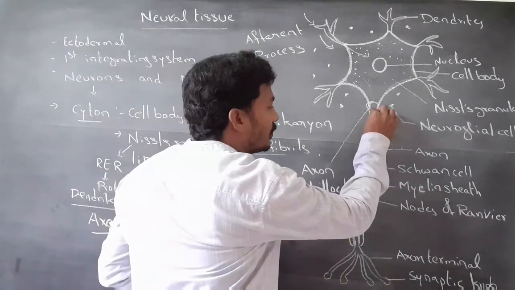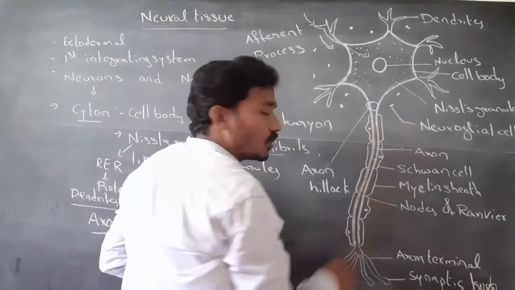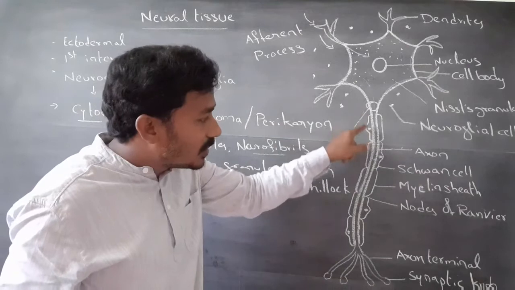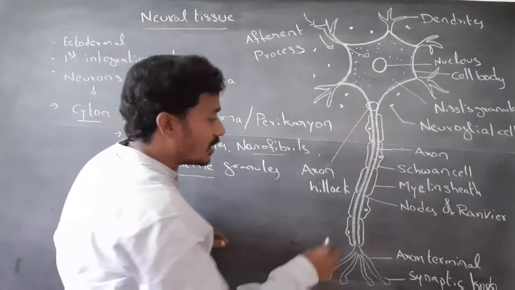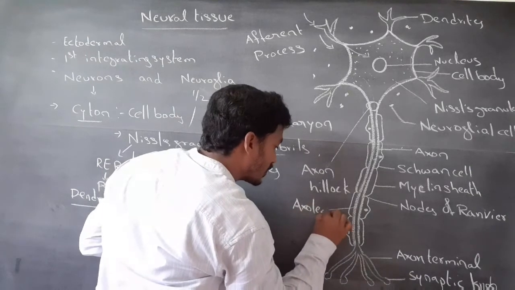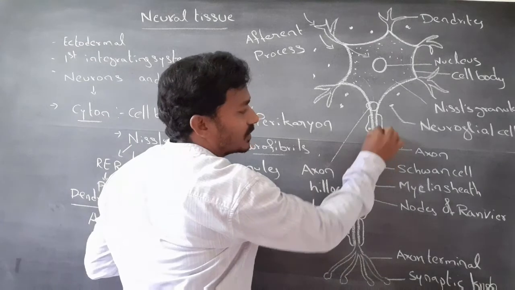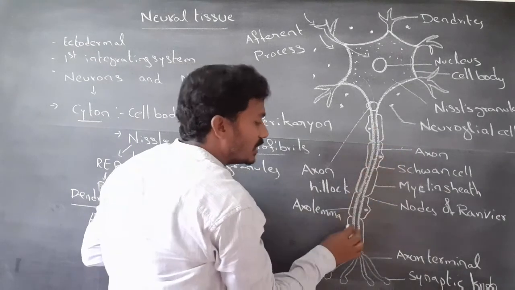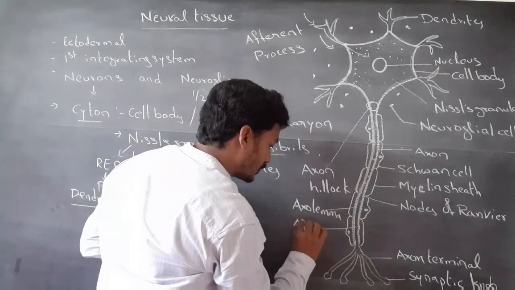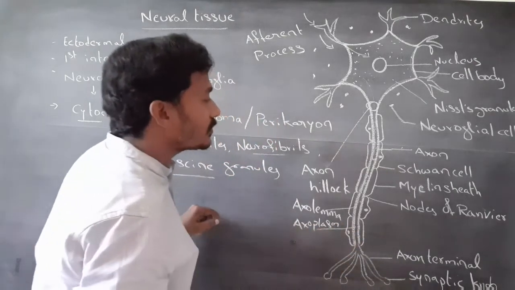Axon is covered by the plasma membrane called axolemma. Axon contains cytoplasm, and this cytoplasm is called axoplasm.